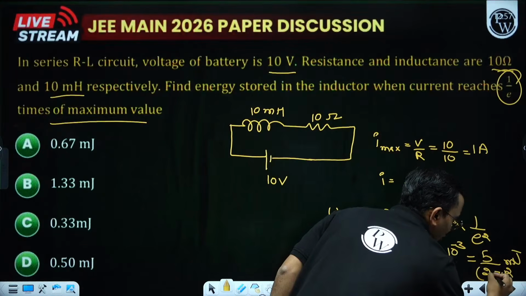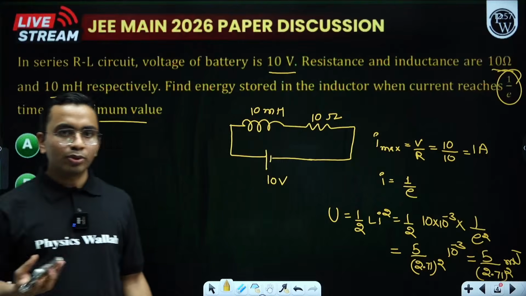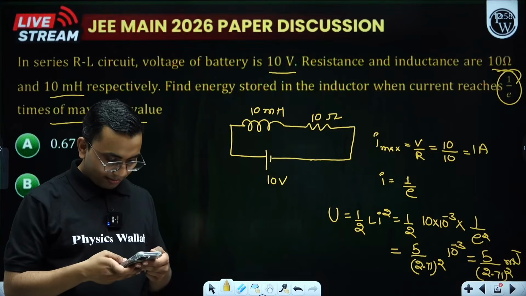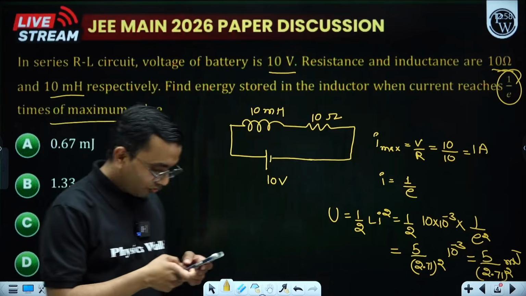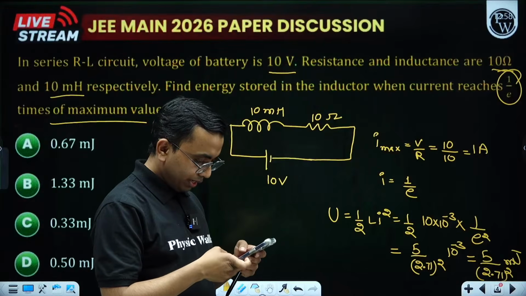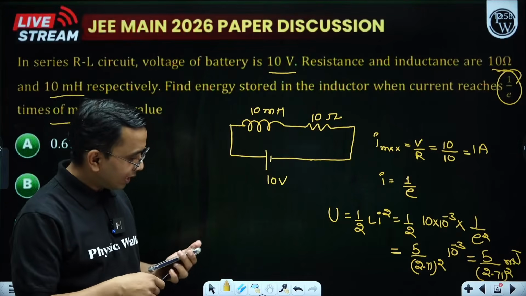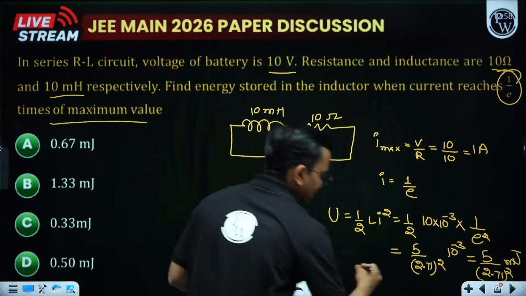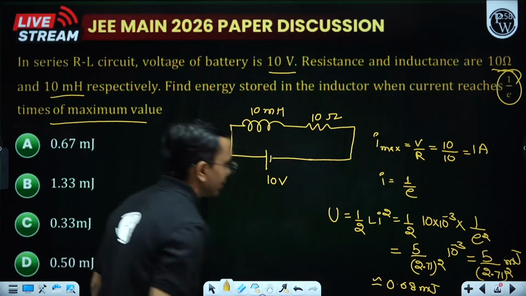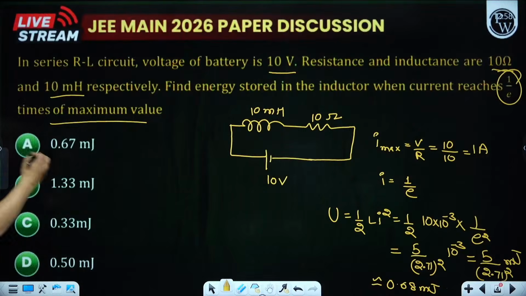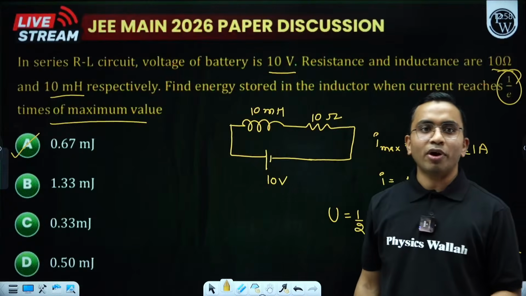Can you do the calculations? How much is the value? Let me check it. This is 5 divided by 2.71 square. This comes out to be nearly 0.68 millijoules. Let us see which option is correct. 0.67 is the nearest one. Yes, option A. Perfect, Rohit. 0.68. Great.